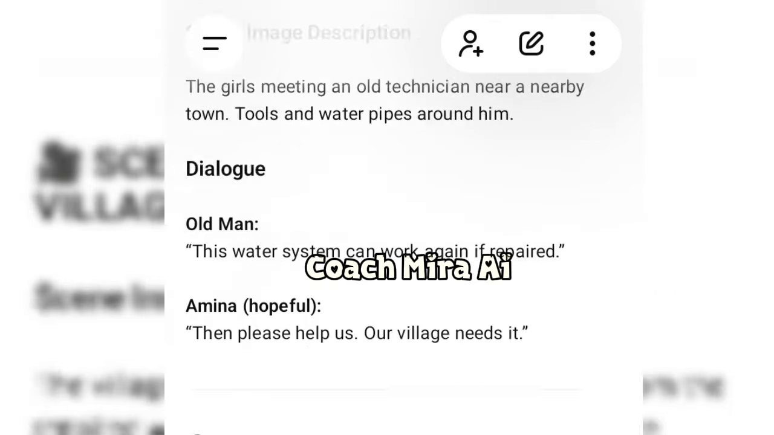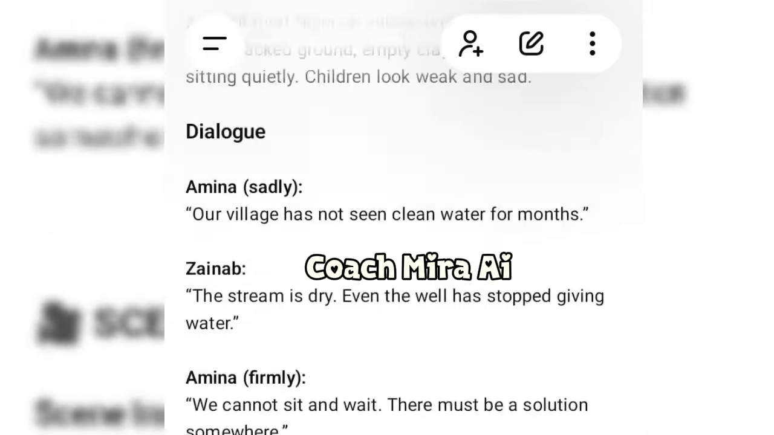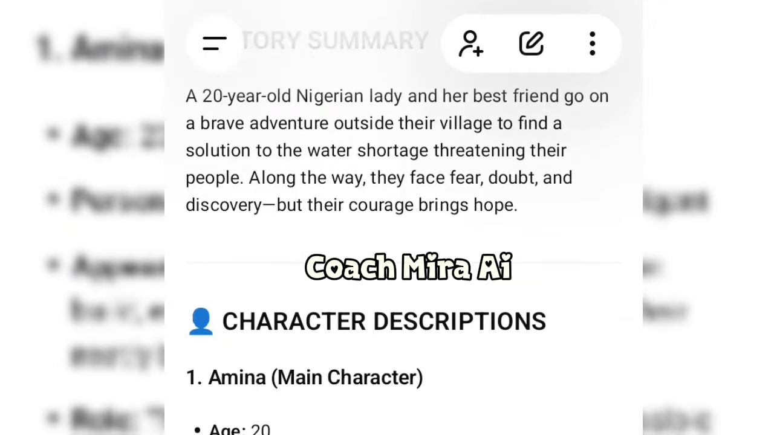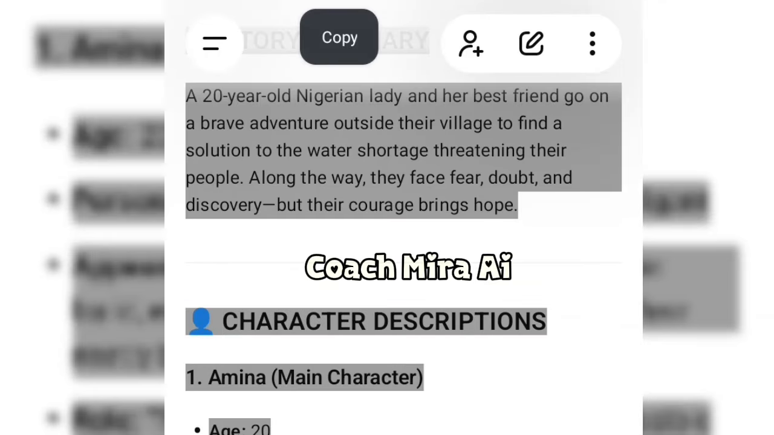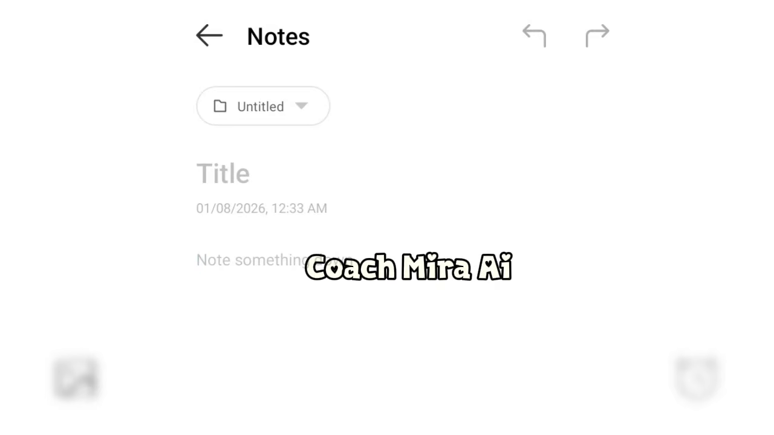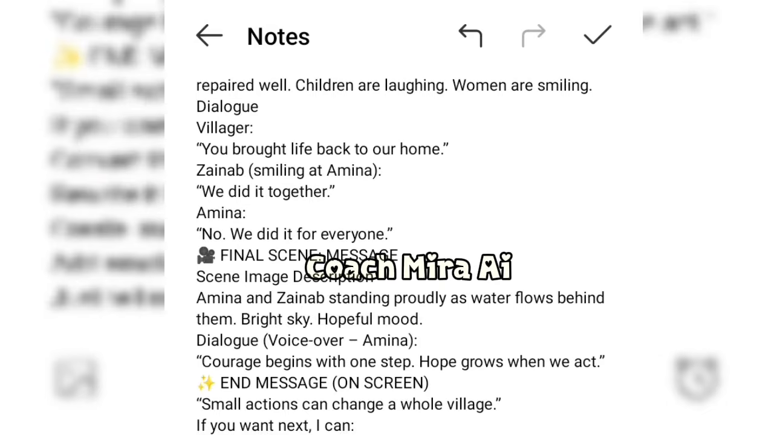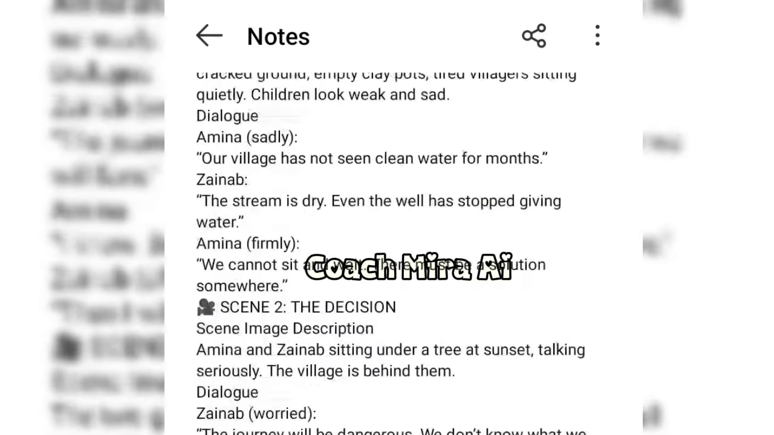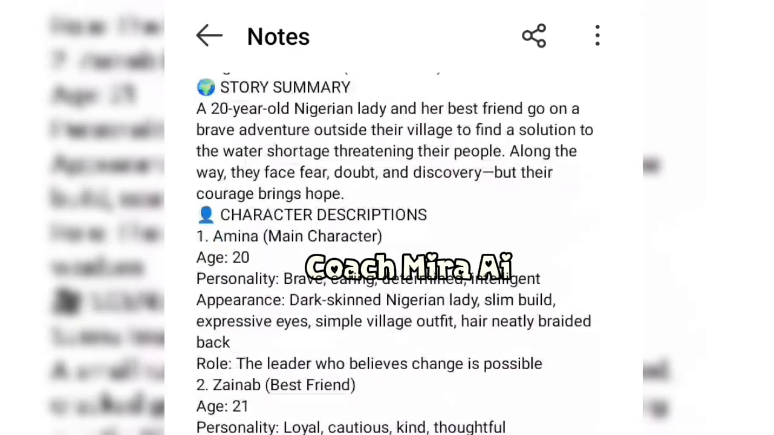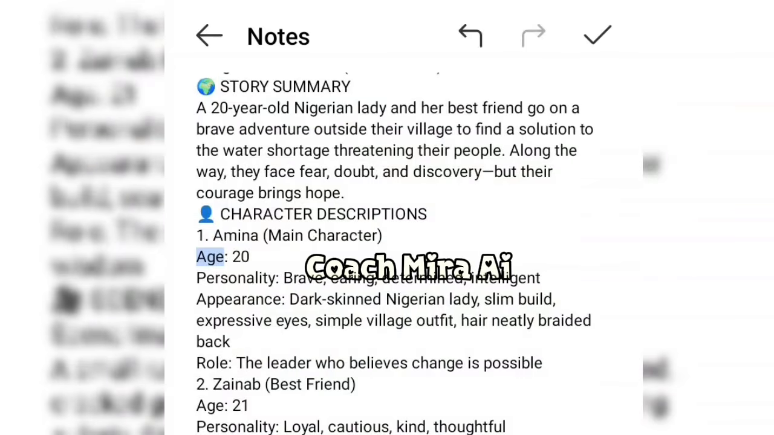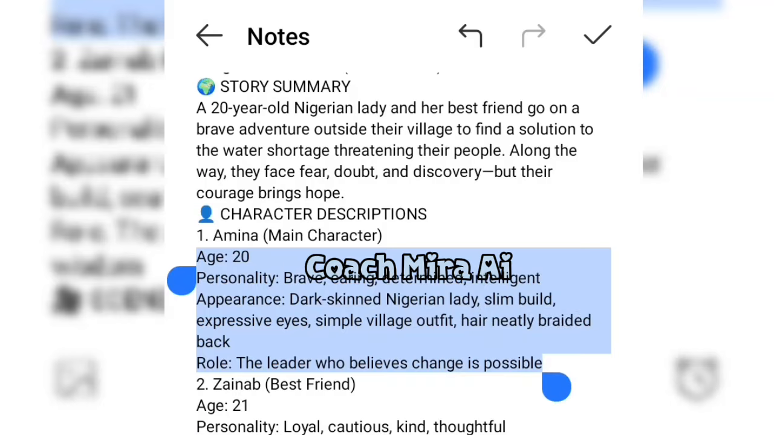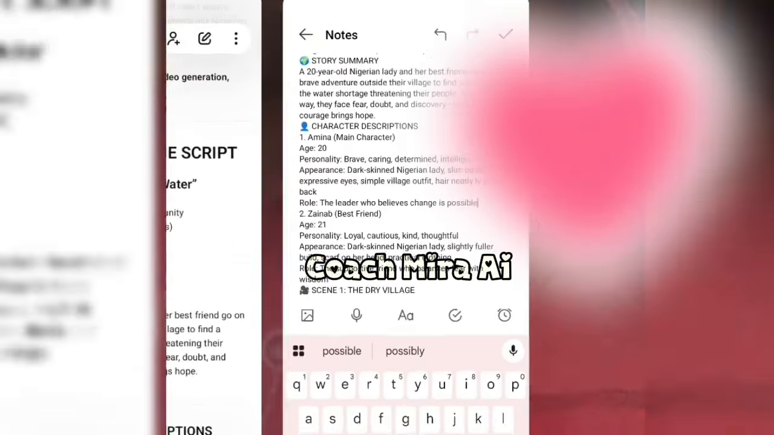The next thing I'm going to do now is to copy this prompt. I'll copy it and move over to my notepad and paste it. Then the next thing I'm going to do is to generate their images separately. So I'm going to copy this.